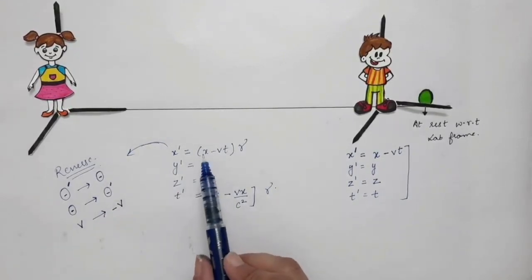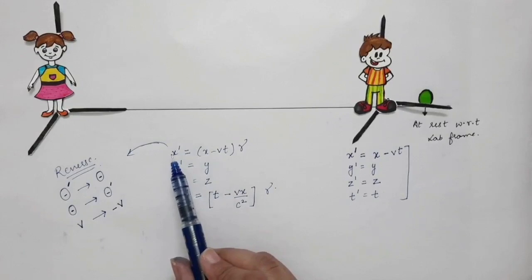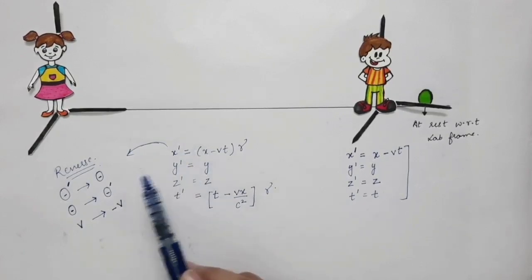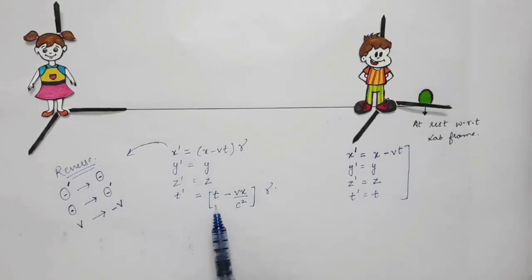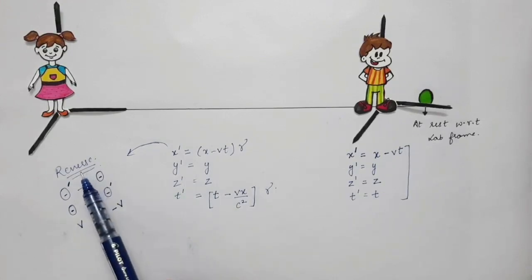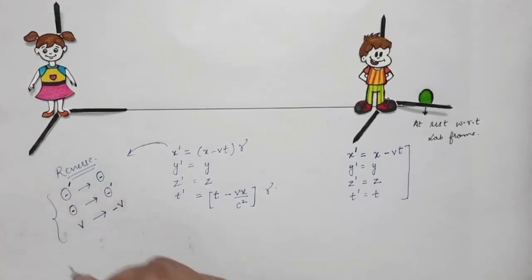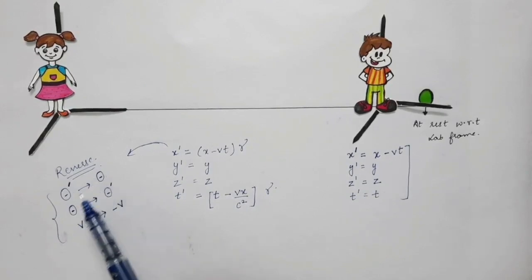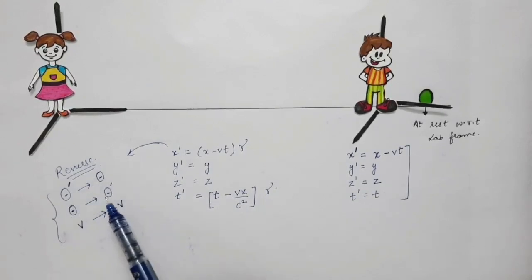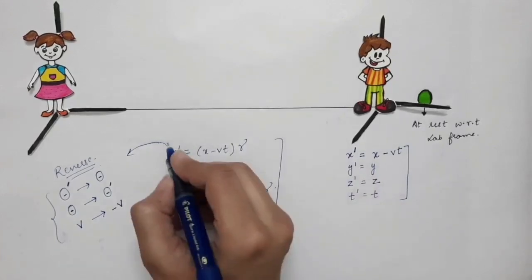So now I want to find the x coordinate in terms of x prime, y coordinate in terms of y prime, z coordinate in terms of z prime, and the time variable in terms of t prime. So I have to use these three things. Wherever there is a prime, I will convert it into unprimed variable, wherever I have unprimed variable, I will write the primed variable, and wherever I have v, I will use minus v. So these are the Lorentz transformation equations.